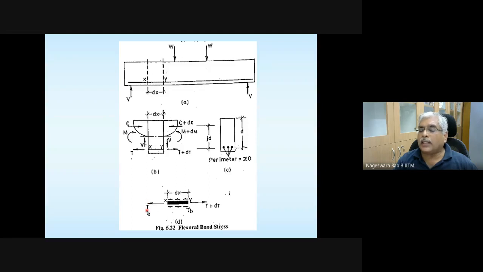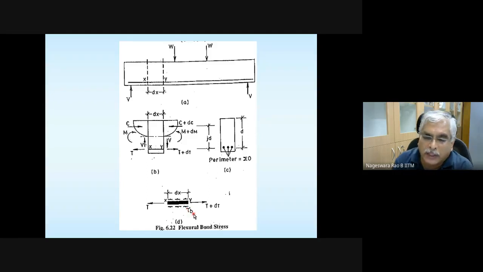Please note that on this side it is written as T, and on this side it is written as T plus dT. So the idea is the tension is not going to be same. The value of the force on this side is not going to be same as this side. So it's going to be pulled to one side, and that pull is going to be resisted by the bond stress that is going to be developed on the surface area of the rebar. So that is what is denoted with tau B here.